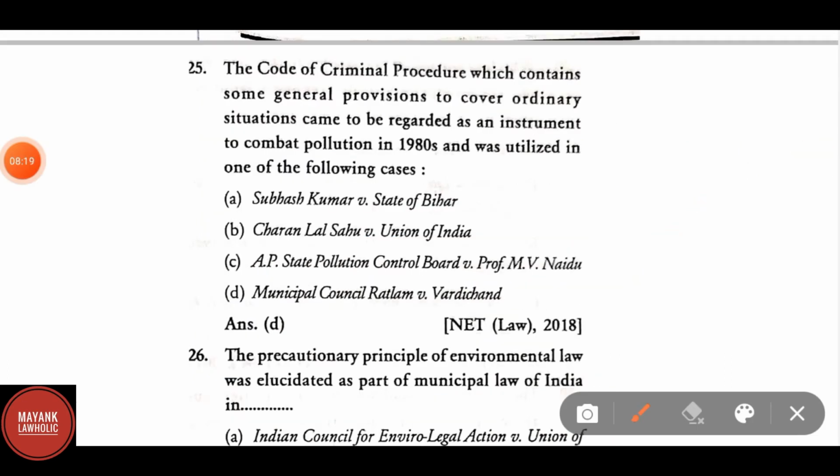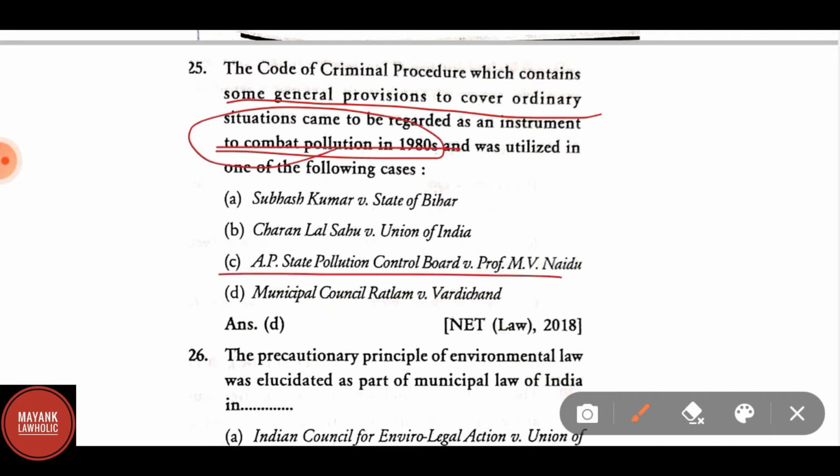The Code of Criminal Procedure, which contains some general provisions to cover ordinary situations, came to be regarded as an instrument to combat pollution in 1980s and was utilized in which one of the following cases? Here the correct answer is D, Municipal Council Ratlam versus Vardichan.